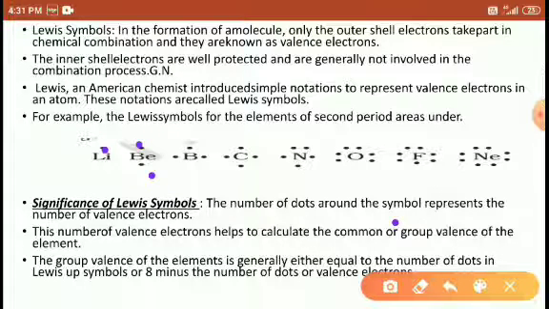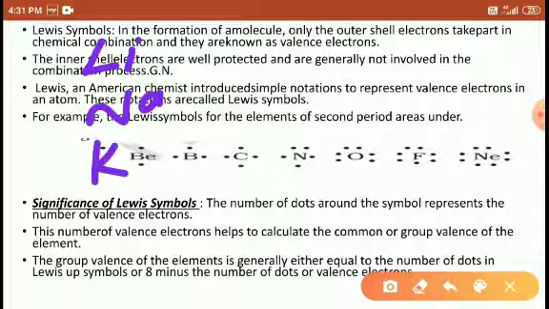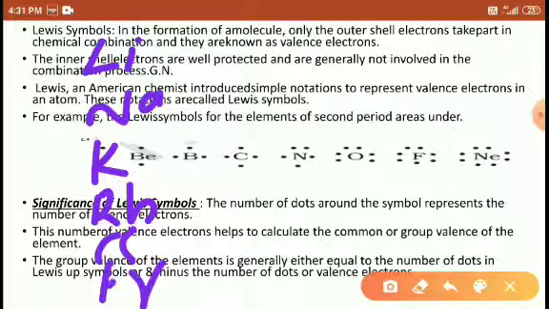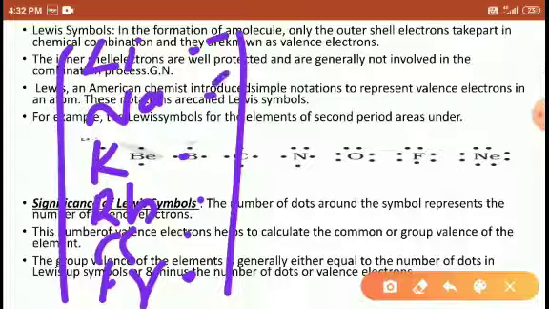For example, lithium, sodium, potassium, rubidium, cesium, francium: all these species have 1 outermost valence electron. It's like our fingerprint, students. Just as each individual person has an individual fingerprint, similarly the first group of elements has a single valence electron.